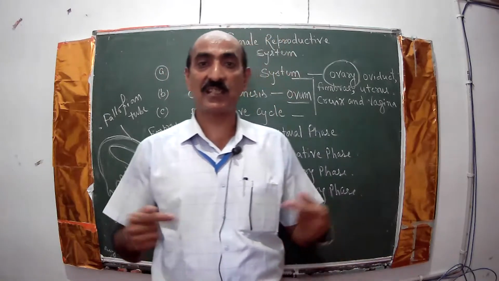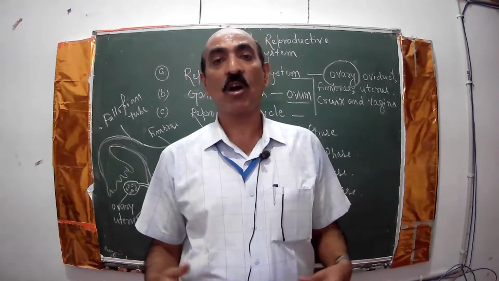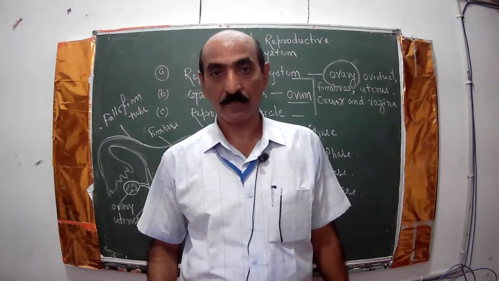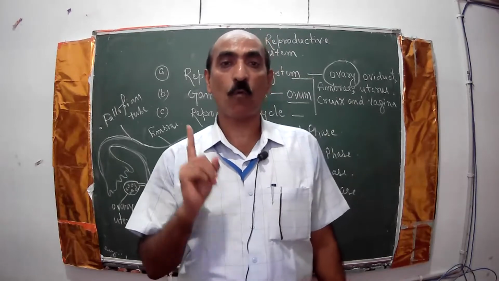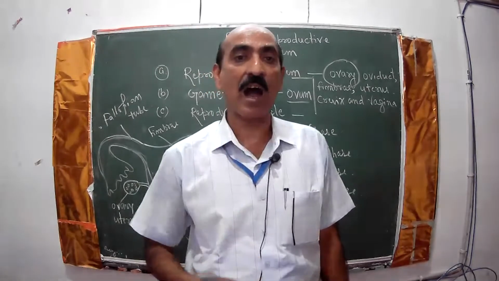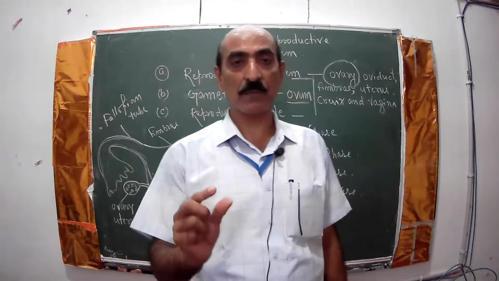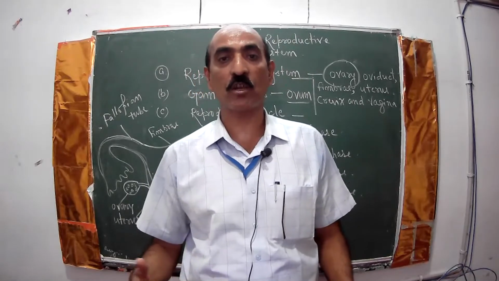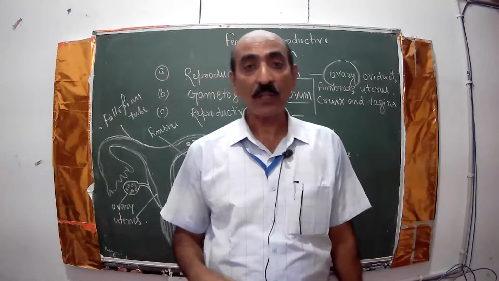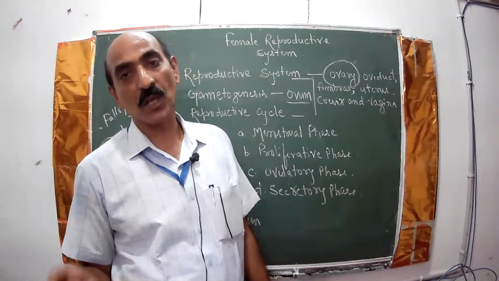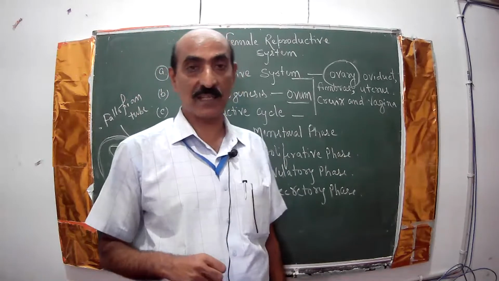But where there is internal fertilization, not such a large number of offspring are produced. Generally in humans, one ovum is fertilized by one sperm and only one child is produced. Sometimes accidentally there may be two children. We will learn about them later, that is, about the formation of twins. So a lesser number of offspring are produced in those organisms where internal fertilization takes place.